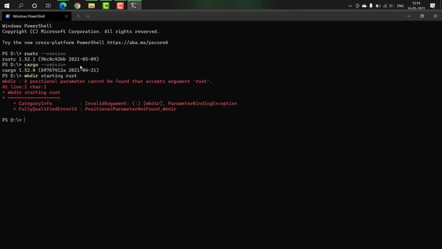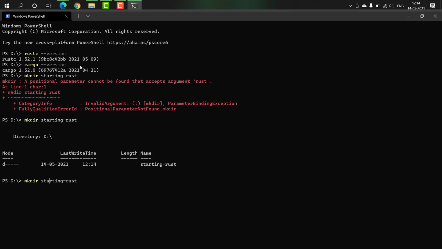Okay, wait, I made a mistake. So name the folder starting Rust, and it got created. Okay, that's the folder I created to just do something. Now let's get into this folder and start all the coding we want to do. Okay, we just got into the folder here. After we got into this folder, say we just want to explore with the hello world.